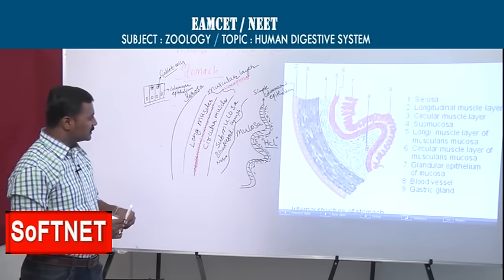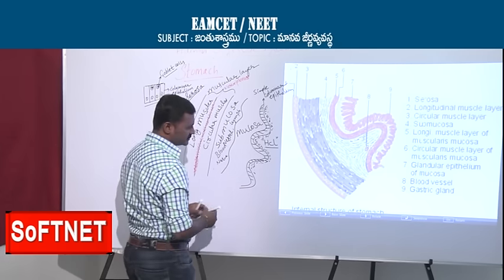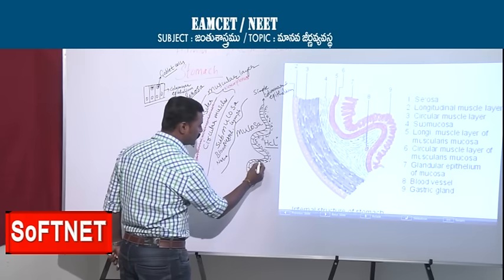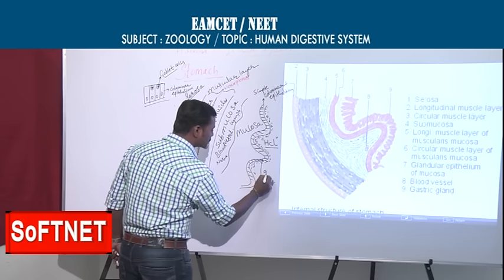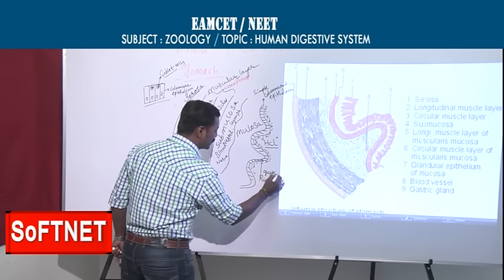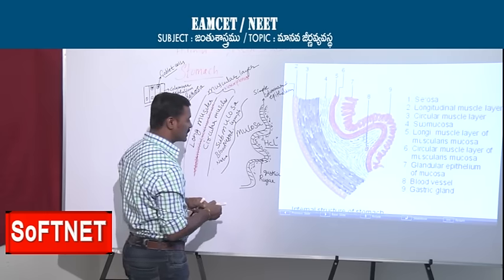So this type of arrangement is there in our stomach, and you are seeing small foldings. These small foldings are called rugae, gastric rugae. And one more important thing is there about the mucosa layer.